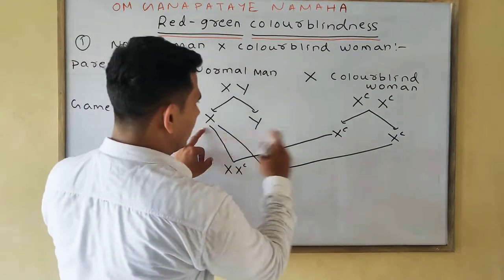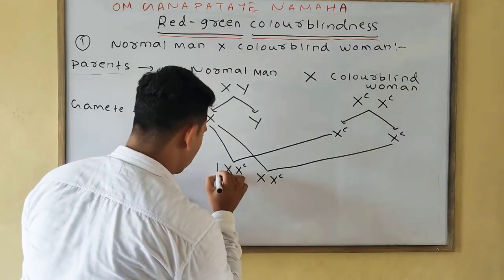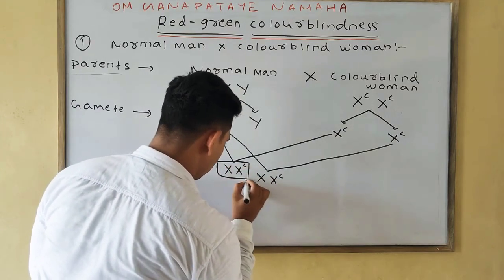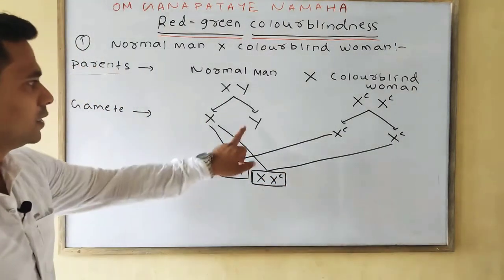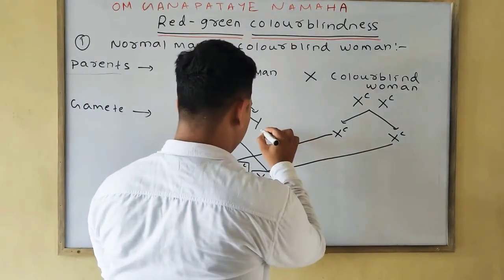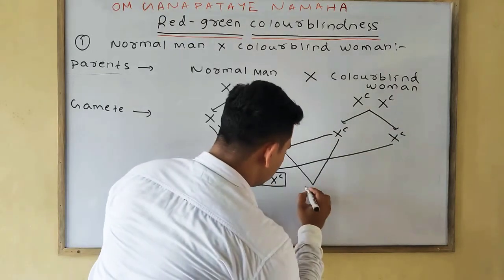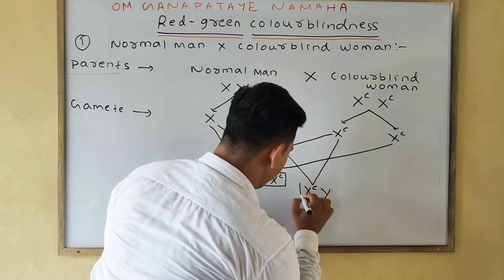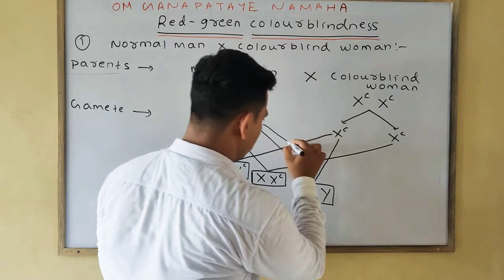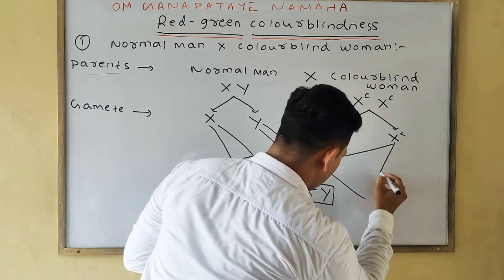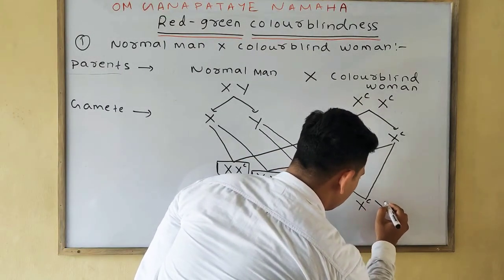Second one is XX^C, XX^C. Then we'll cross this one with this one and this one, and we'll find X^CY, X^CY.